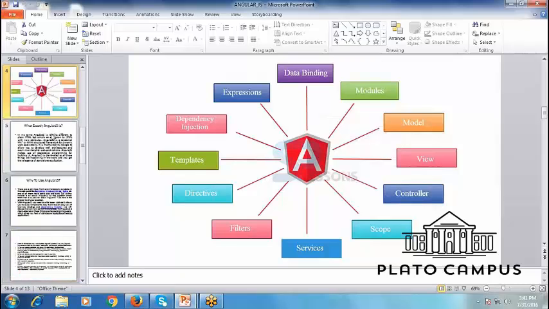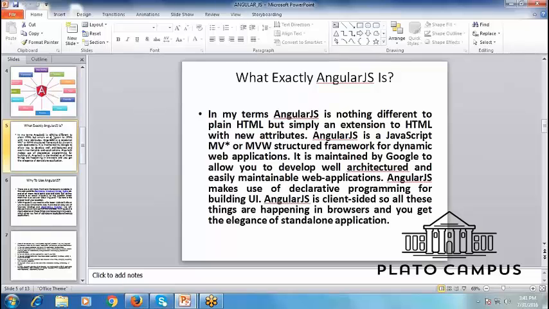Now if I say, okay, this is a single page application we are going to interact with, but what exactly is AngularJS? AngularJS is a little bit different from plain HTML text, but a kind of extension of HTML with some new attributes.